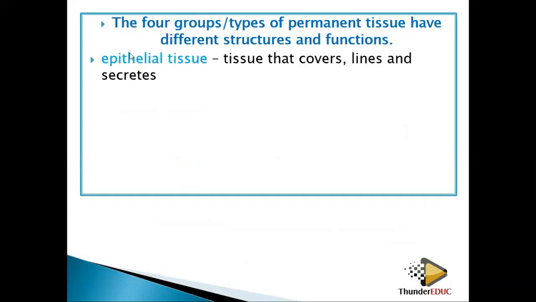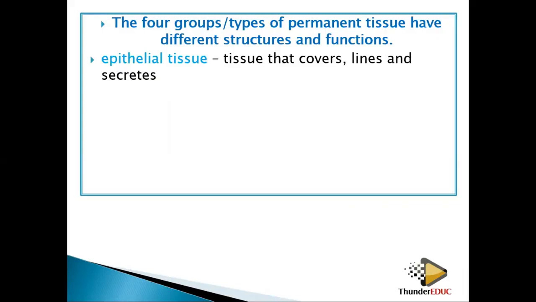When we talk about epithelial tissue, this is tissue that covers an organ. They make the lining, the top part of it, or they secrete mucus. Some of you have mucus in the nose when it's winter.